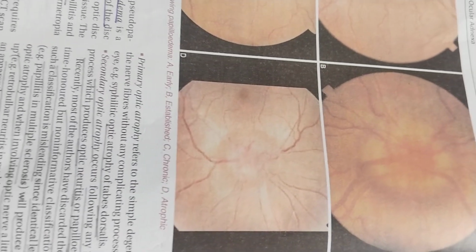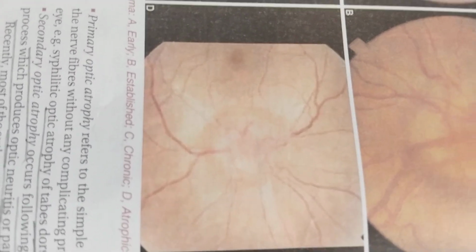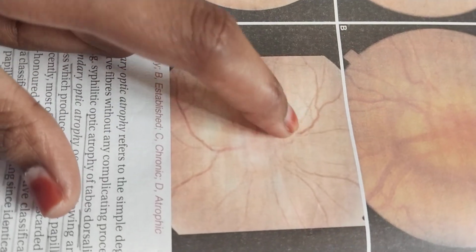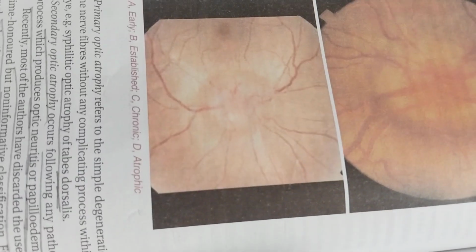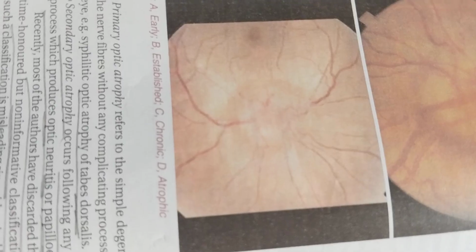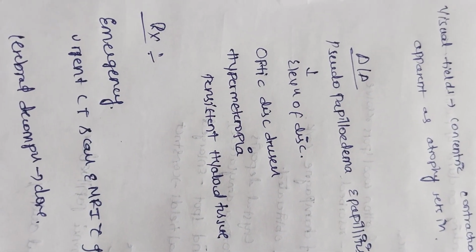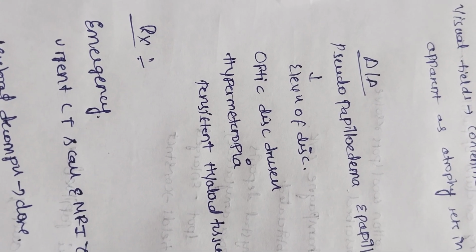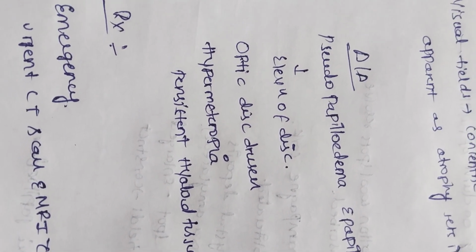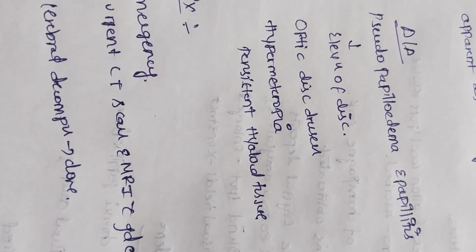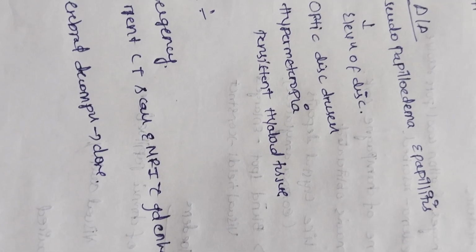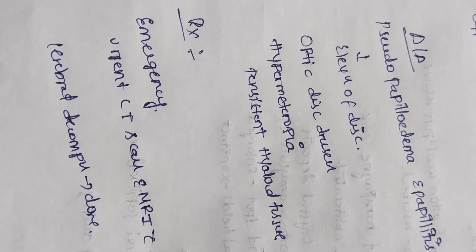There is whitish sheathing around the vessels, and in the visual fields, concentric contraction of the peripheral fields appears as atrophy. The differential diagnosis will be pseudopapilledema and papillitis, due to elevation of the disc. Also optic disc drusen, hypermetropia, and persistent hyaloid tissue. Treatment: emergency hospitalization is required. CT scan and MRI with gadolinium enhancement should be done. Cerebral decompression should be done. This is all about papilledema.